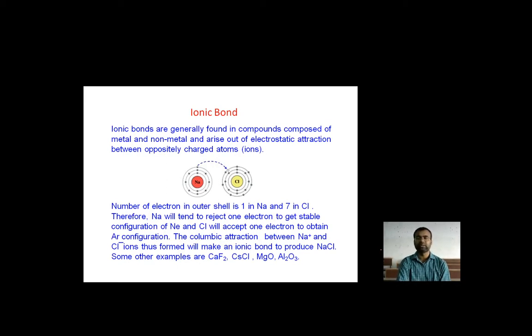That is what happens in the ionic bond, how these electrons in NaCl attract each other to create a single material, NaCl, from a metal and a non-metal.